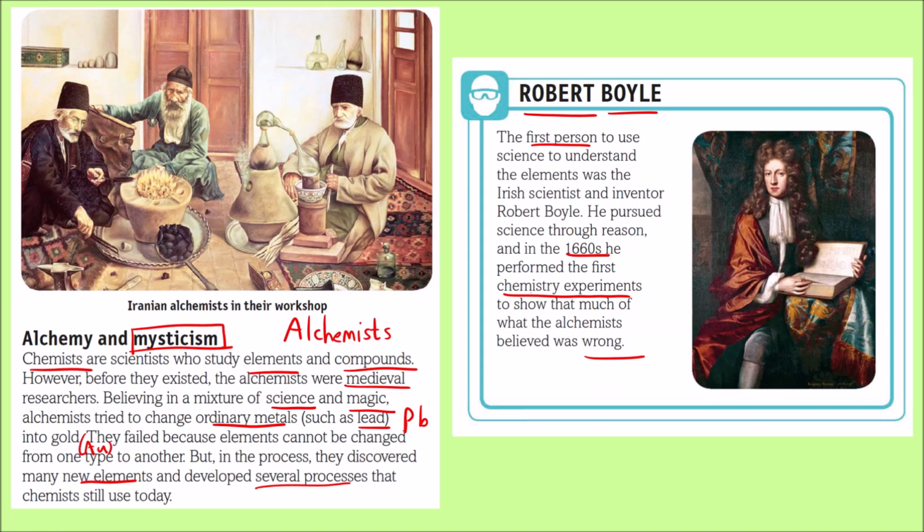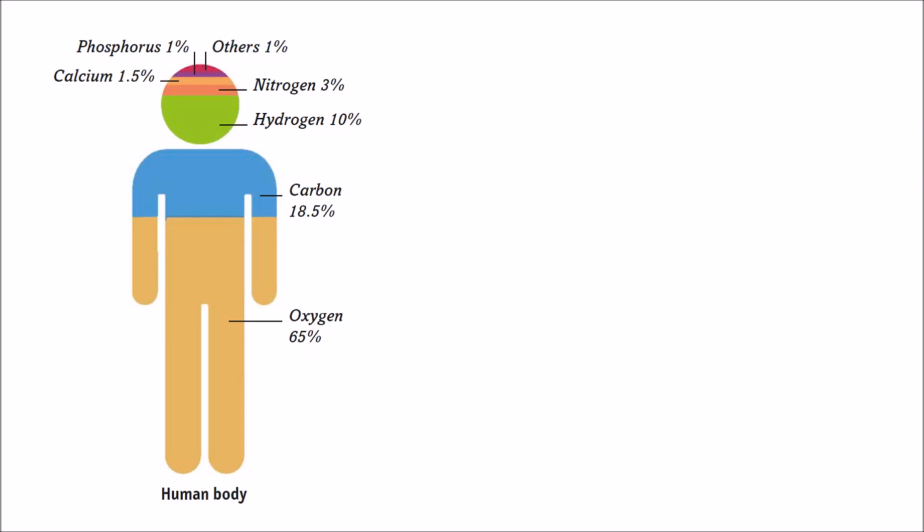Now let us try to understand why we should learn the periodic table, why we should learn all the elements, what benefit we are going to get by learning the elements. If we see our human body itself, it is made up of different elements, like 65% of it is oxygen. We know we inhale oxygen, and oxygen is a very essential element for survival. So we have 65% oxygen, carbon, hydrogen, nitrogen, and some others in very small quantity, phosphorus, calcium, and others. So our entire body is made up of so many different elements.